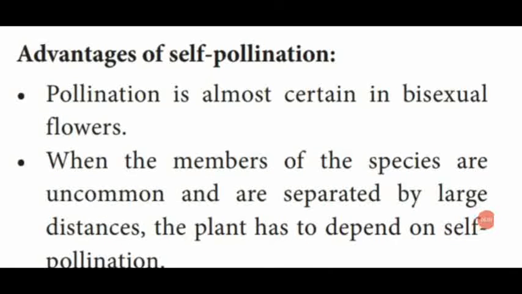Dear students, these are the advantages of self-pollination. Self-pollination takes place in bisexual flowers. We already learned this point.